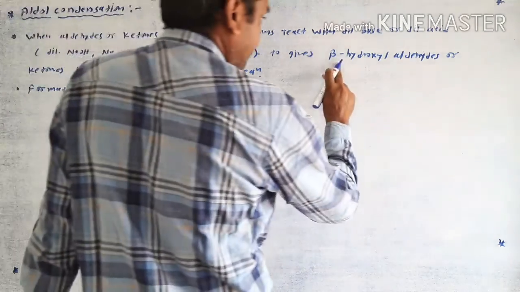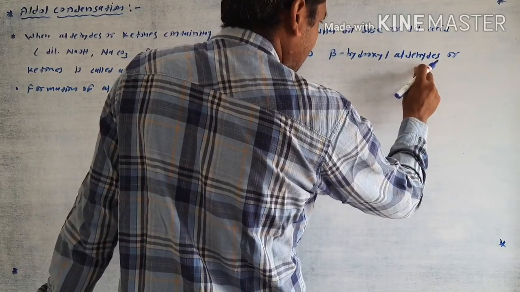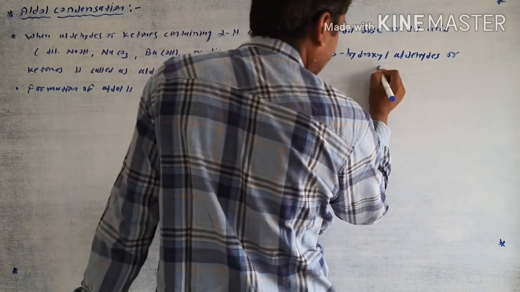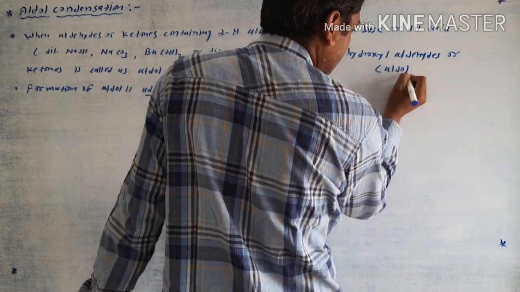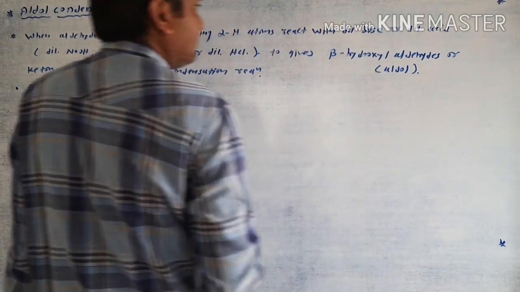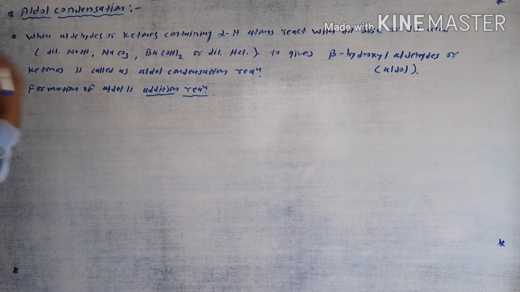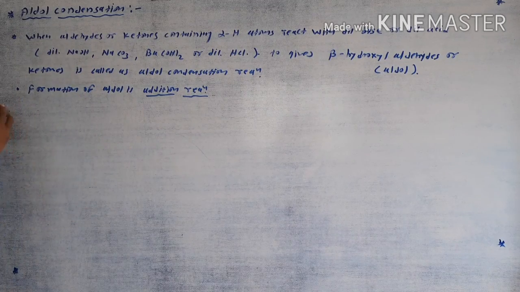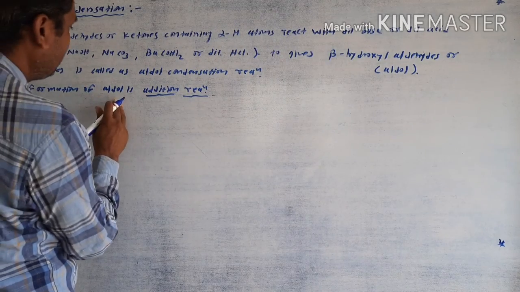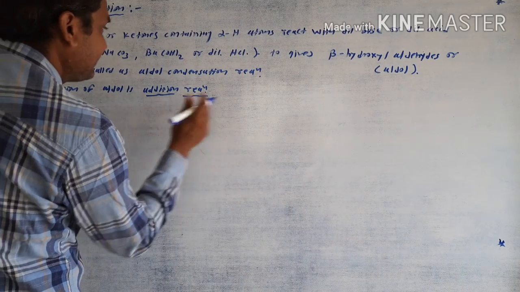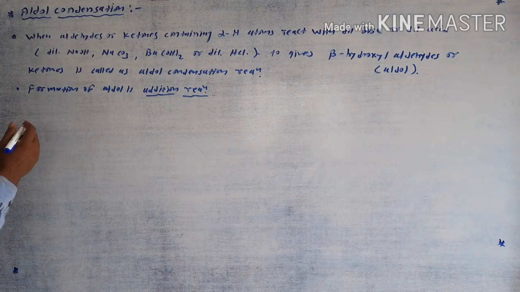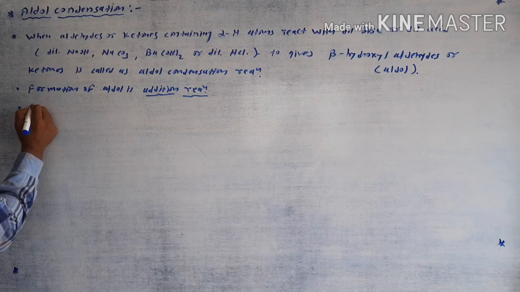This beta hydroxy aldehyde is also called an aldol, and beta hydroxy ketone is also called a ketol, and this overall reaction, the formation of aldol, is an addition reaction.